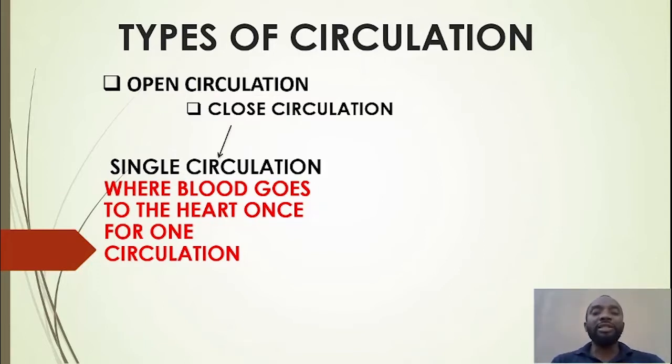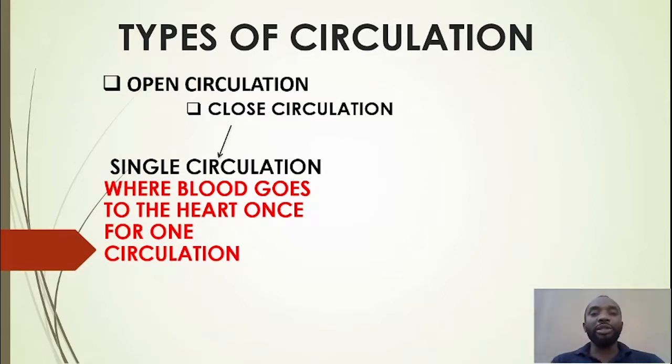In a closed system, the liquid that carries things around the body flows in an enclosed system. The closed system is the type of circulation that we see in higher animals like we human beings. So the circulation that we are going to discuss today is the closed system.